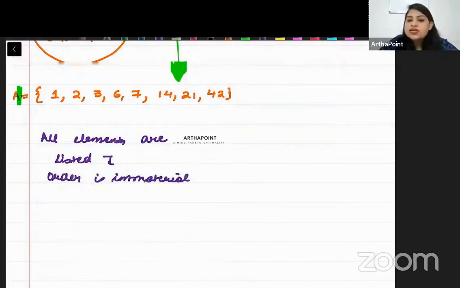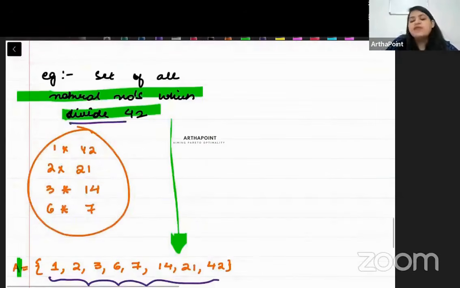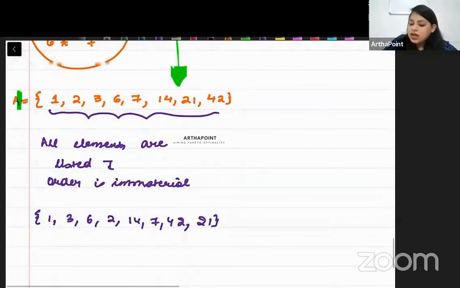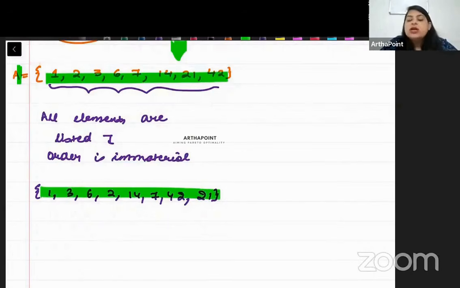So when I say order is immaterial, it does not matter whether you write it in ascending order, descending order, or random order. इससे कोई फर्क नहीं पड़ता. So I just have to mention all numbers which divide 42. So my set could very well have been beta 1, 3, 6, 2, 14, 7, 42, 21. ये भी वही set है. I am including all numbers here also. So the order does not matter. It just matters that you should be able to write all the numbers which divide 42.